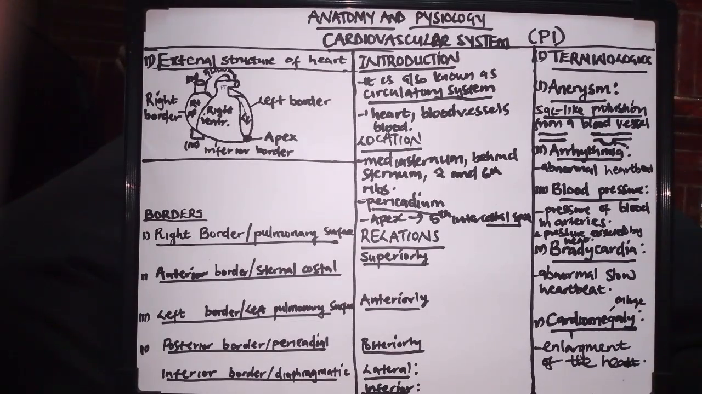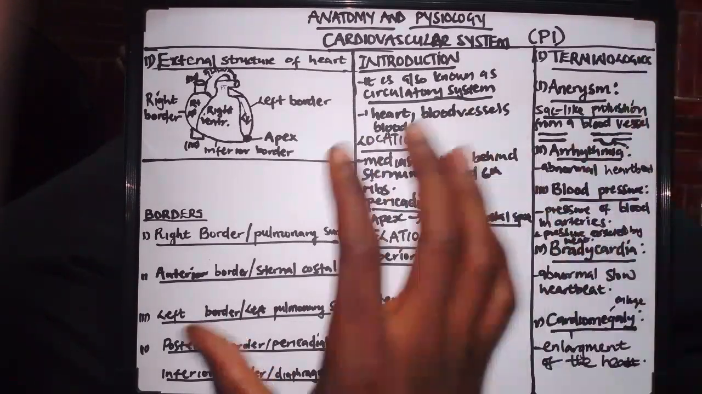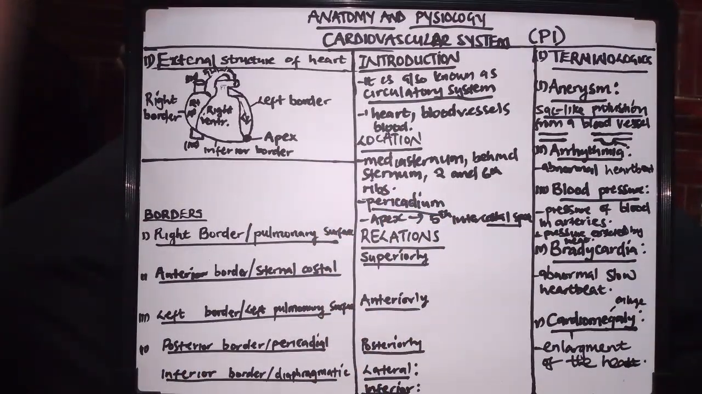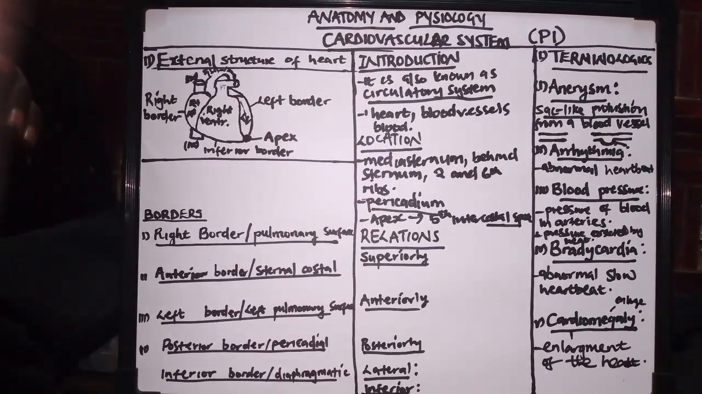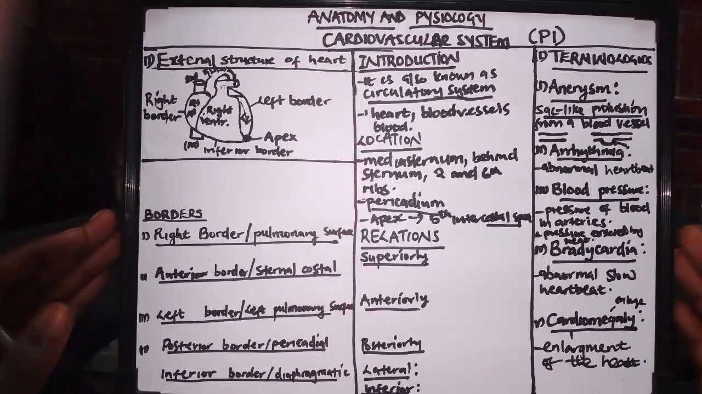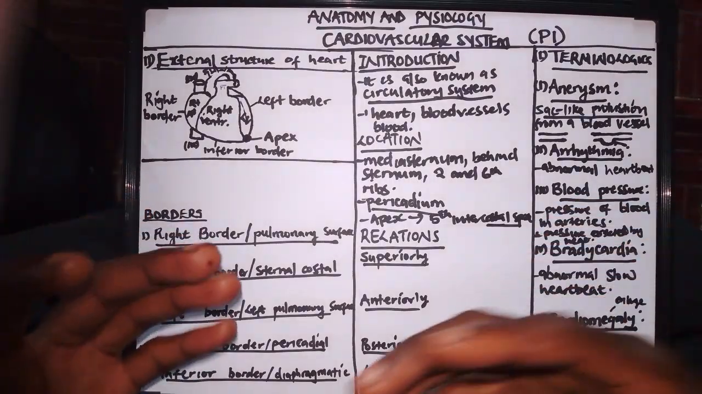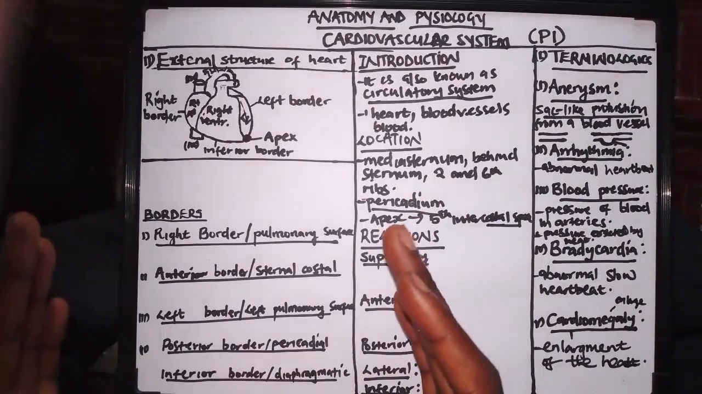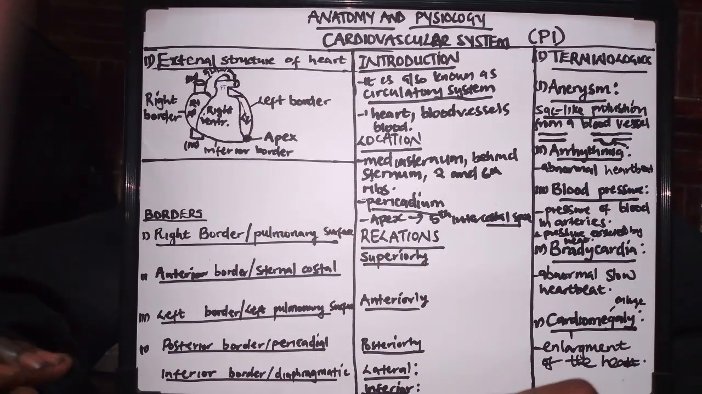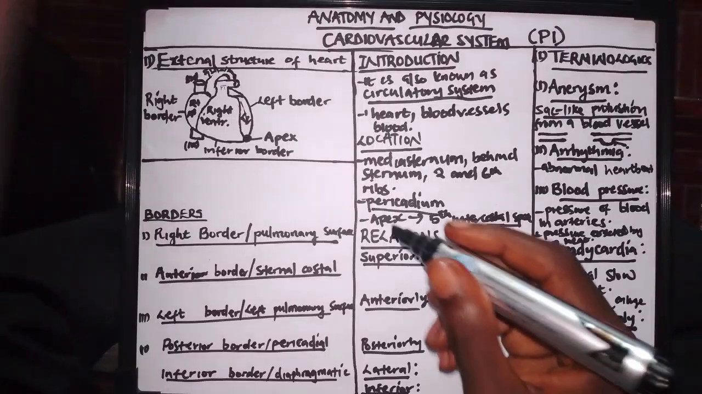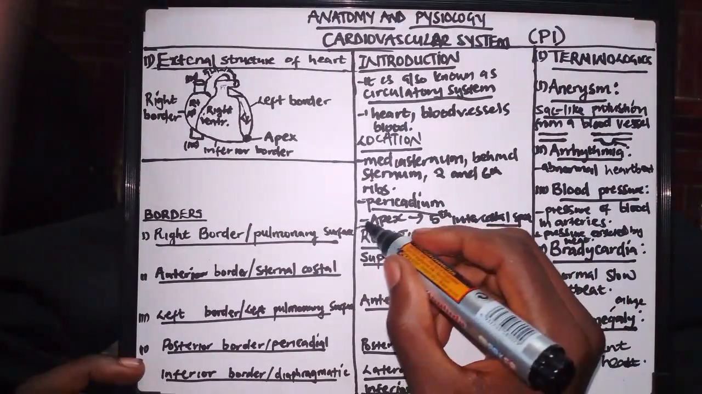So these are the terms which we will come across under the cardiovascular system. We have aneurysm, arrhythmias, blood pressure, bradycardia, and also cardiomegaly. After looking at the terms which we will come across under the cardiovascular system, we are going to look at the external structure of the heart. Remember, I told you that in this video I'm going to focus mainly on the heart.